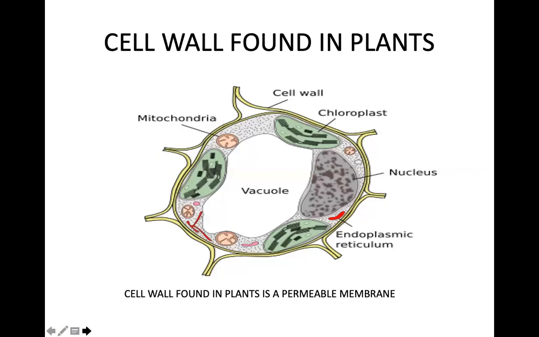The cell walls that are found in the plants. So you can see the cell wall. This is not found in animal cells. The cell wall which is found in the plant cell is a permeable membrane. Permeable, water can enter through it. There can be holes in between, which we call pores. They'll allow the things or substances to enter inside to the plasma membrane and inside the cell, and also exit.